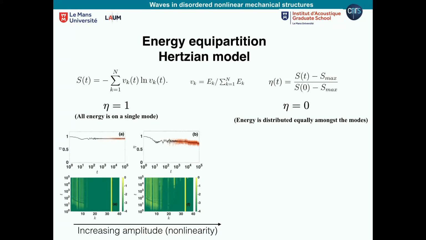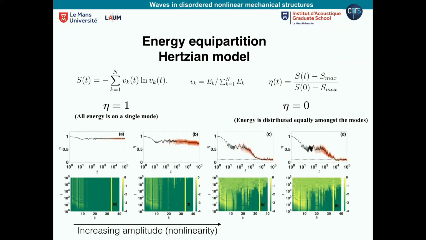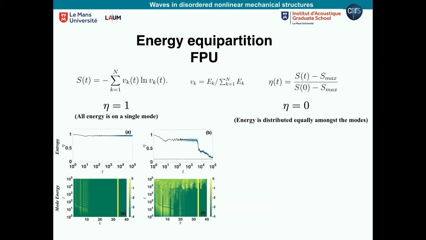You see that slowly other modes are exciting in the system, the low frequency modes, in fact. But still, I don't have a lot of modes participating here. But after a critical point, whatever energy we put, so these are high energies, this spectral entropy goes to almost 0. So in fact, it's not exactly 0. It's a finite value which is predicted for a finite lattice. Okay, and this is the dashed line. And from now on, it doesn't care about the initial condition. Whatever you put, it will always at the end excite all the modes. So we call it equipartition of the model at the end of the simulation.